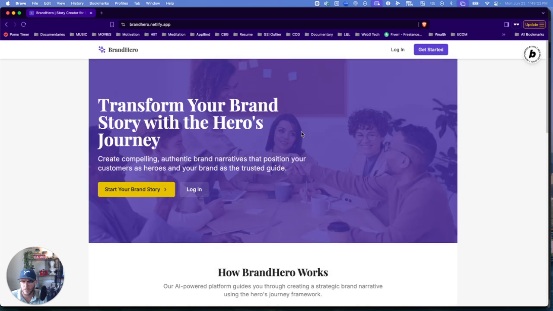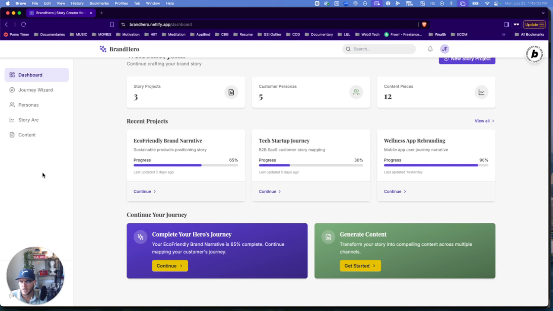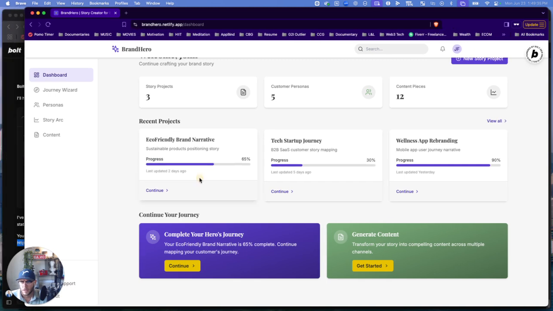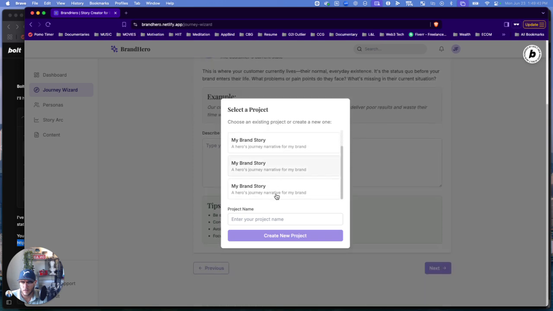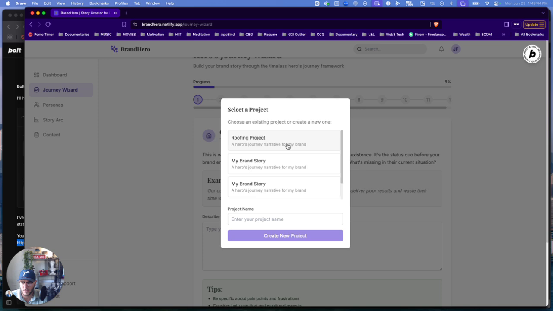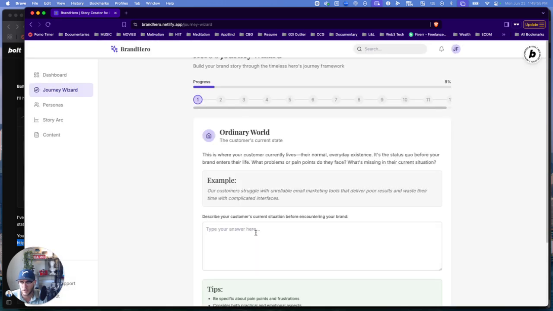So users or businesses can create their own account. So I'm going to show you what it looks like when they log in here. So let me move this over. So on here is where they can create a new story project. So in this case, they can select an existing story. So I picked a roofing project as one that I created here, or create a new project. So let's do dental office as one to create a new project.